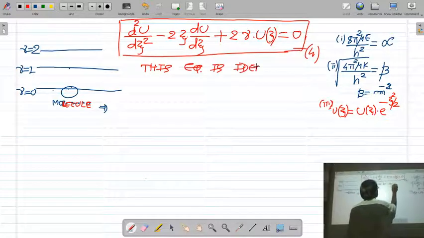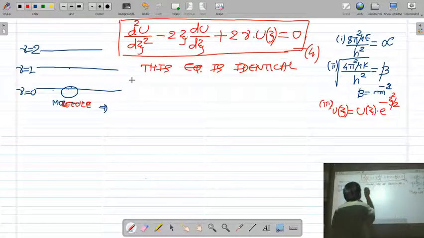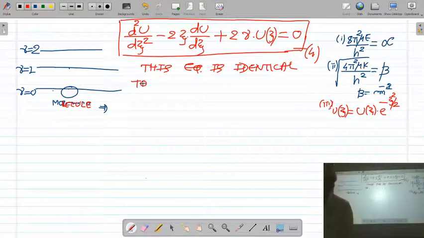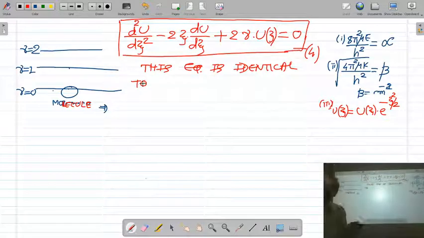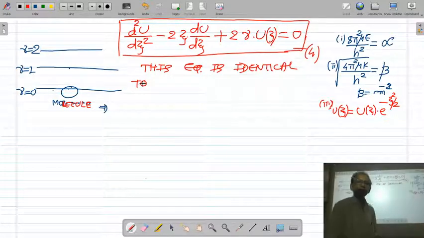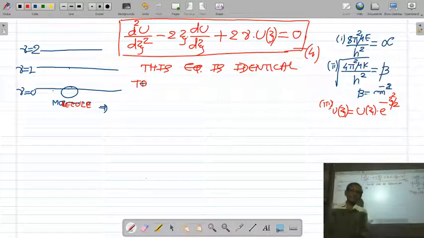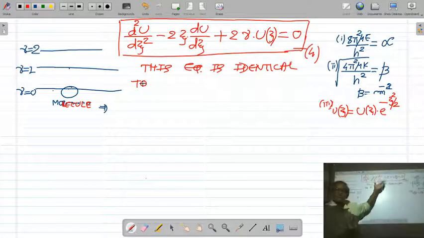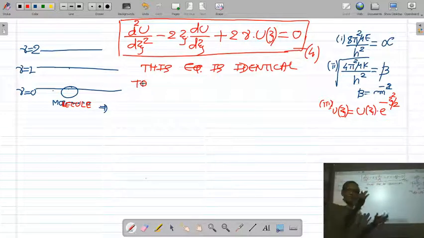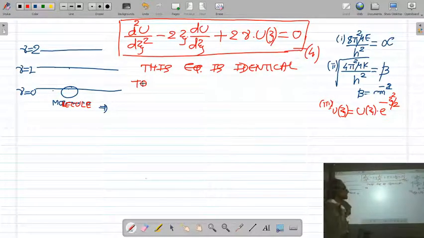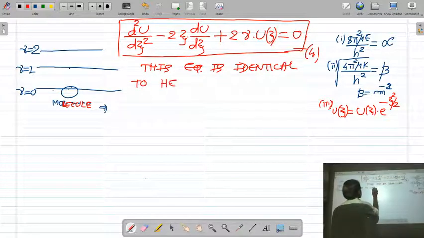is identical to, as I told you in the case of rotational spectra, that there are fundamental standard equations like Hermite's equation, Bessel equation, Legendre equation. In the appendix of a mathematical physics book, you will get the standard forms of Bessel's equation, Legendre equation, Hermite equation. If you see the standard form of Hermite equation, you will find that our equation is identical to Hermite's equation. So our equation of the harmonic oscillator is identical to Hermite's differential equation.